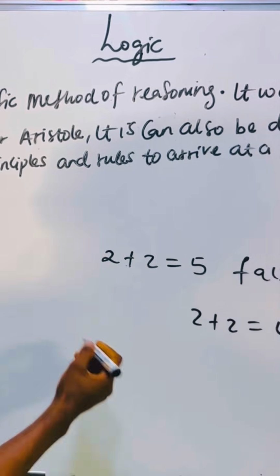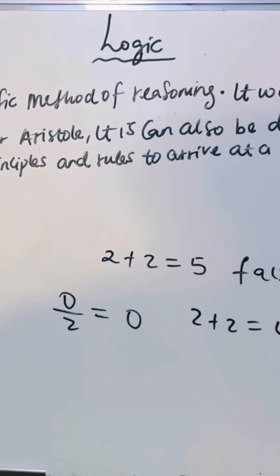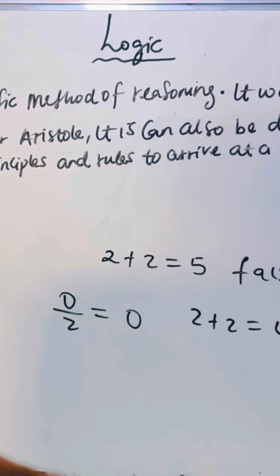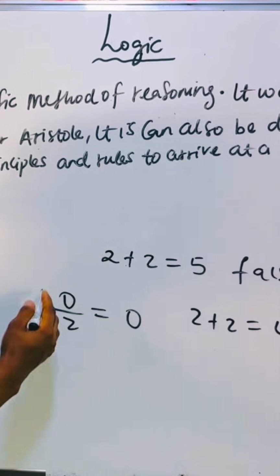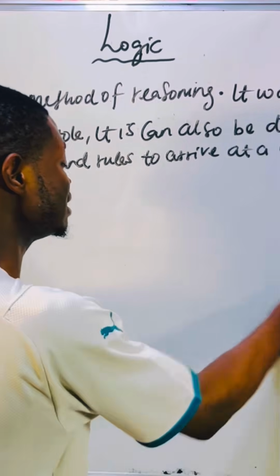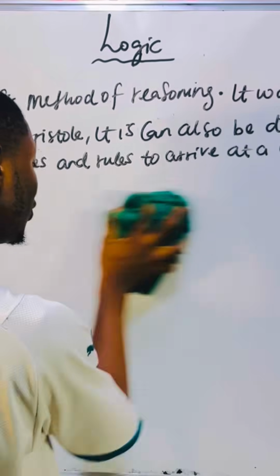Or somebody can decide to come and tell us that 0 divided by 2 is 0. He will give us patterns. He will think and structure many things before putting forward this hypothesis, do experiments before going to a review. If we now accept the review, it is now a conclusion. That means it is now generally acceptable that 0 divided by 2 is 0. Somebody will just tell you 0 divided by 2 is 0. A scientific method of reasoning. The person will need to reason before bringing a conclusion.